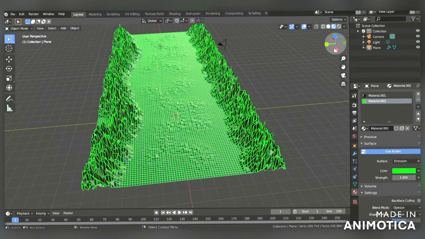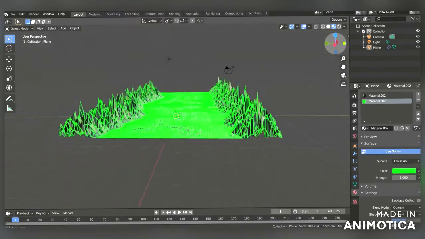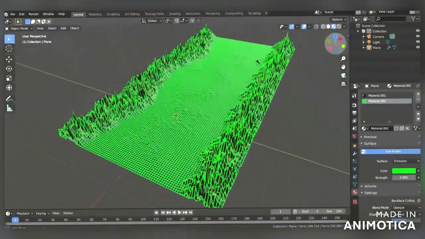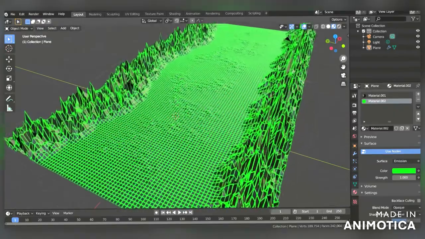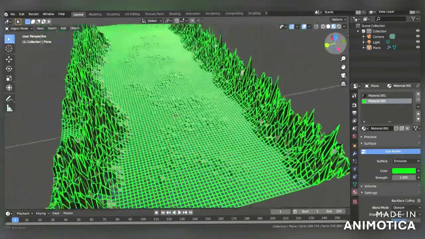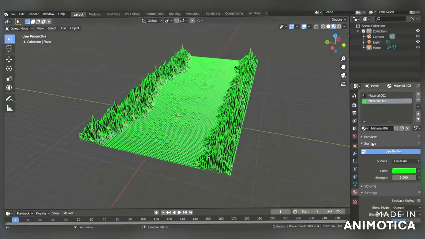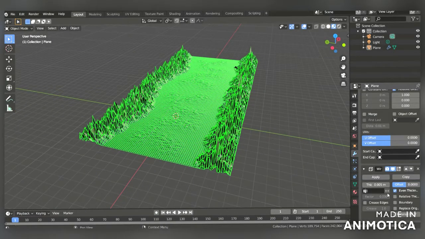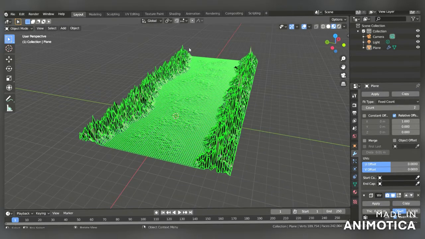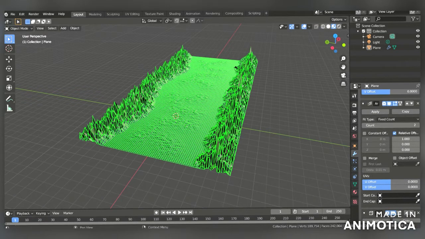Now press Tab to go to object mode. Here are our nice looking mountains. And now here, in the array modifier, increase the count.